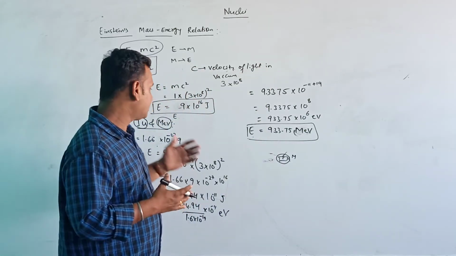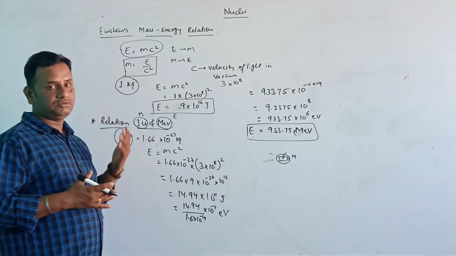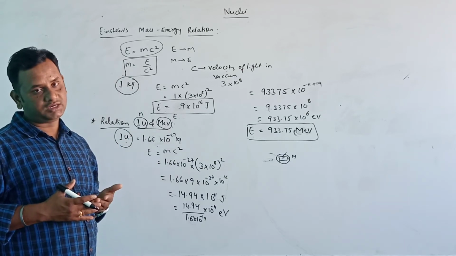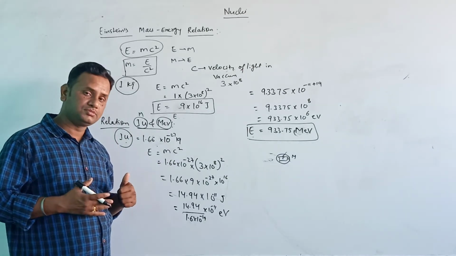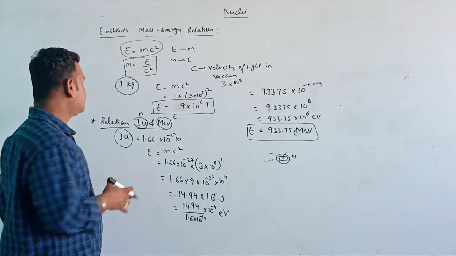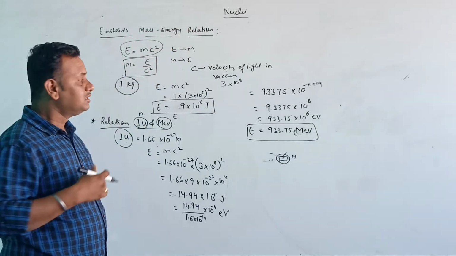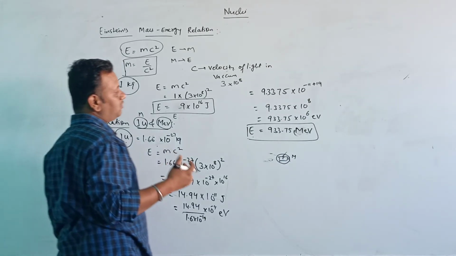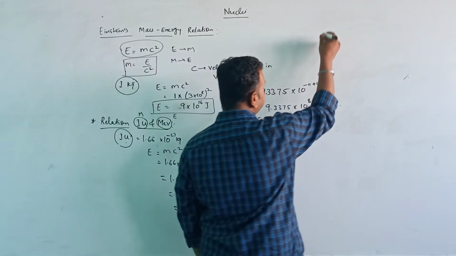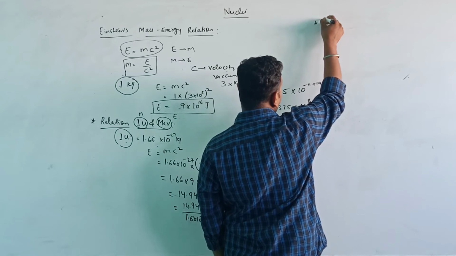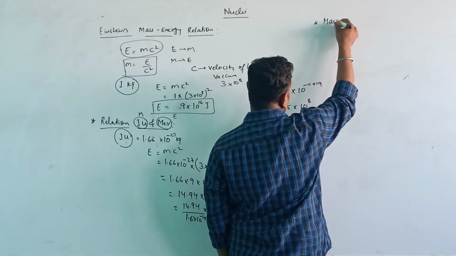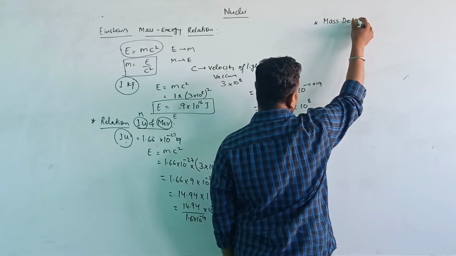So any mass can be converted into energy and energy can be converted into mass. Okay, so this is the mass energy relation. Next topic we are going to discuss is the mass defect.